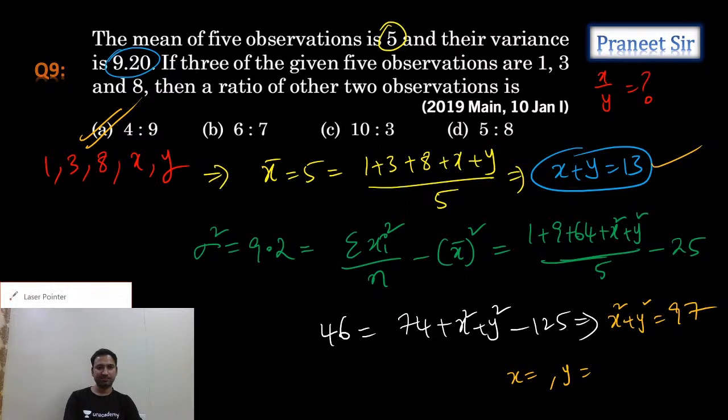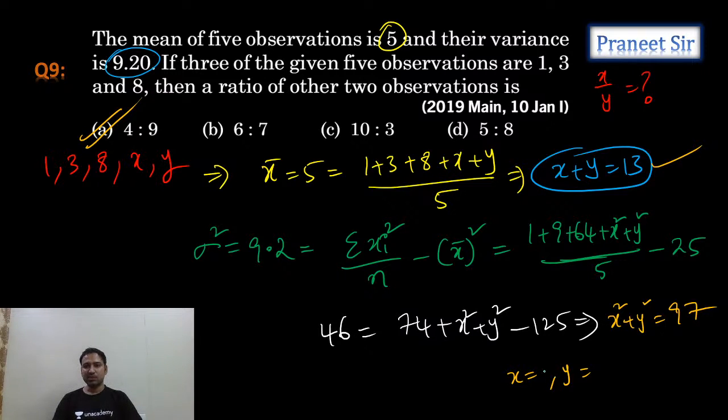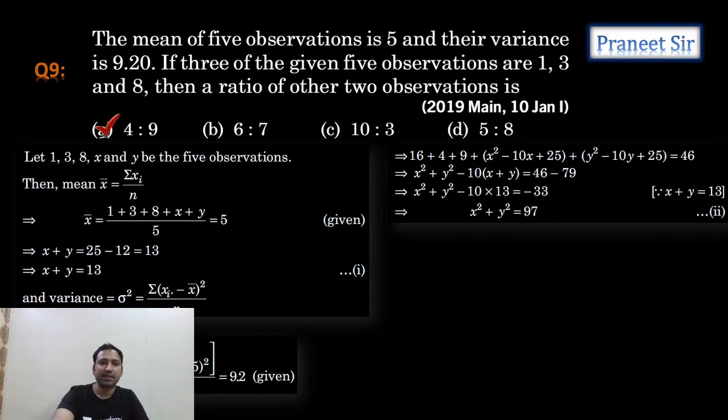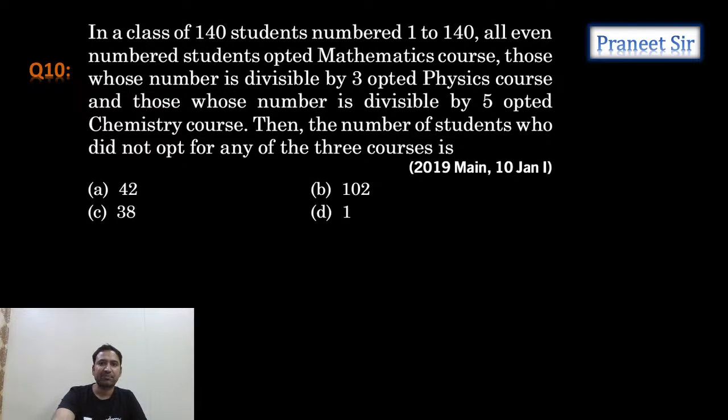The correct one is x equals 4, you can take it, and y equals 9, you can take it. If you take this, it is satisfying it. Clear now? So guys, is it clear? Perfect. Next question. This is the next question we have.